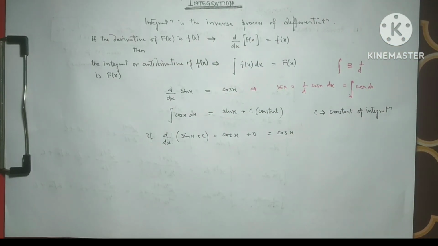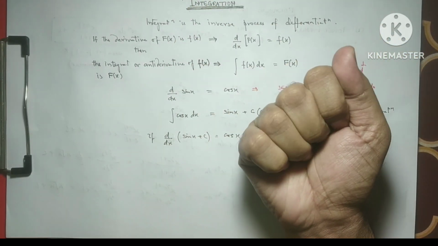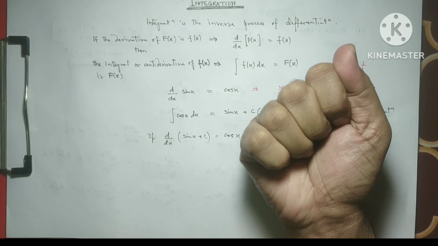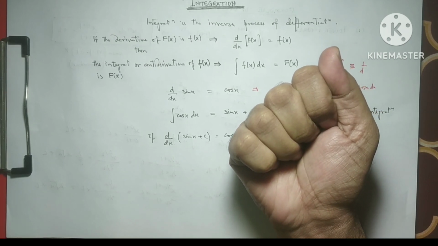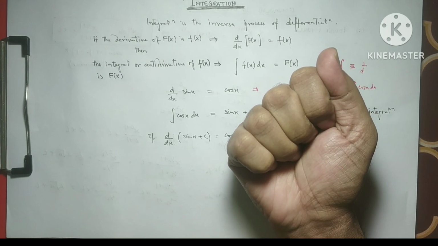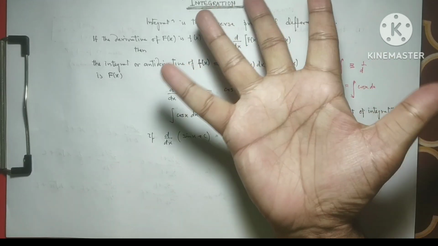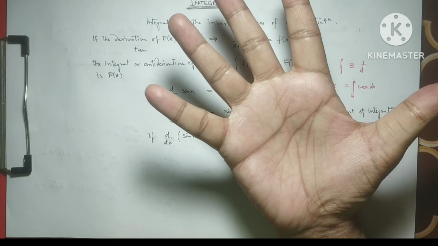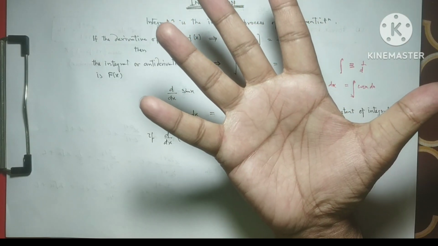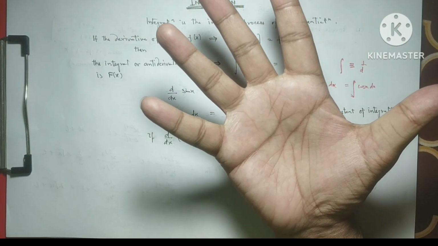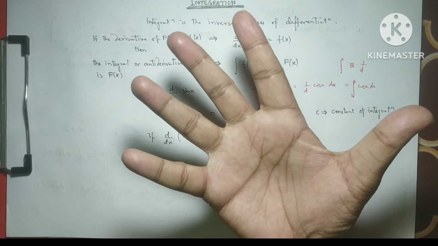Or you can say differentiation is the reverse of integration. Like we have this position of the hand, so if we spread the fingers out, then we can say this is differentiation. When we divide a bulk or volume into smaller parts, this is known as differentiation.